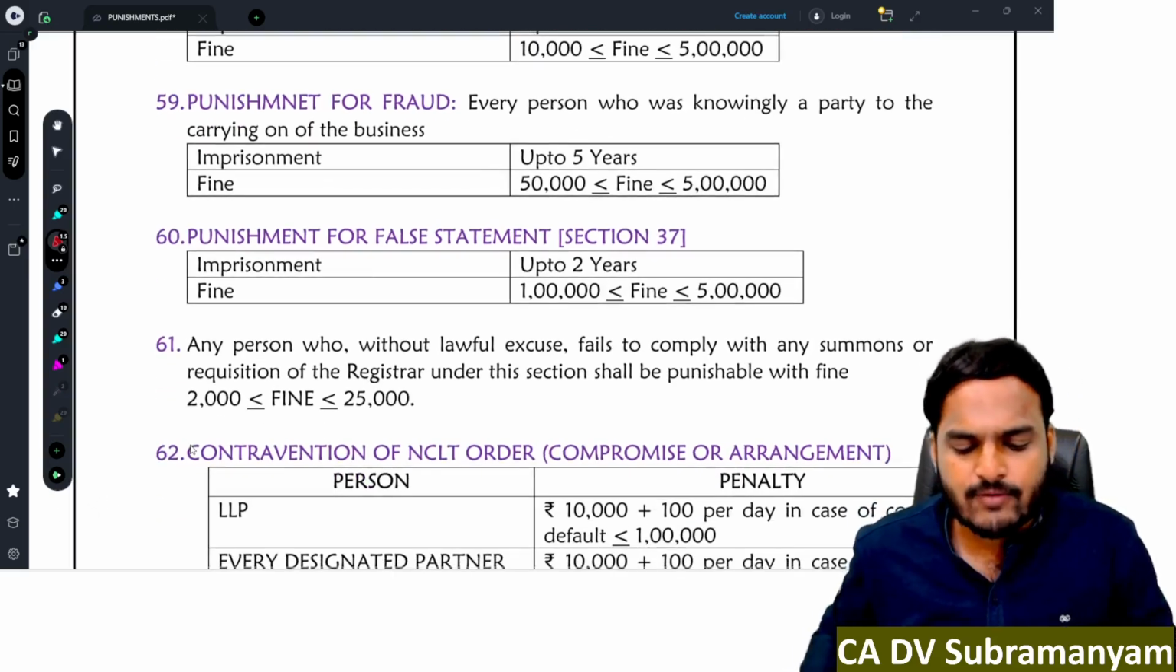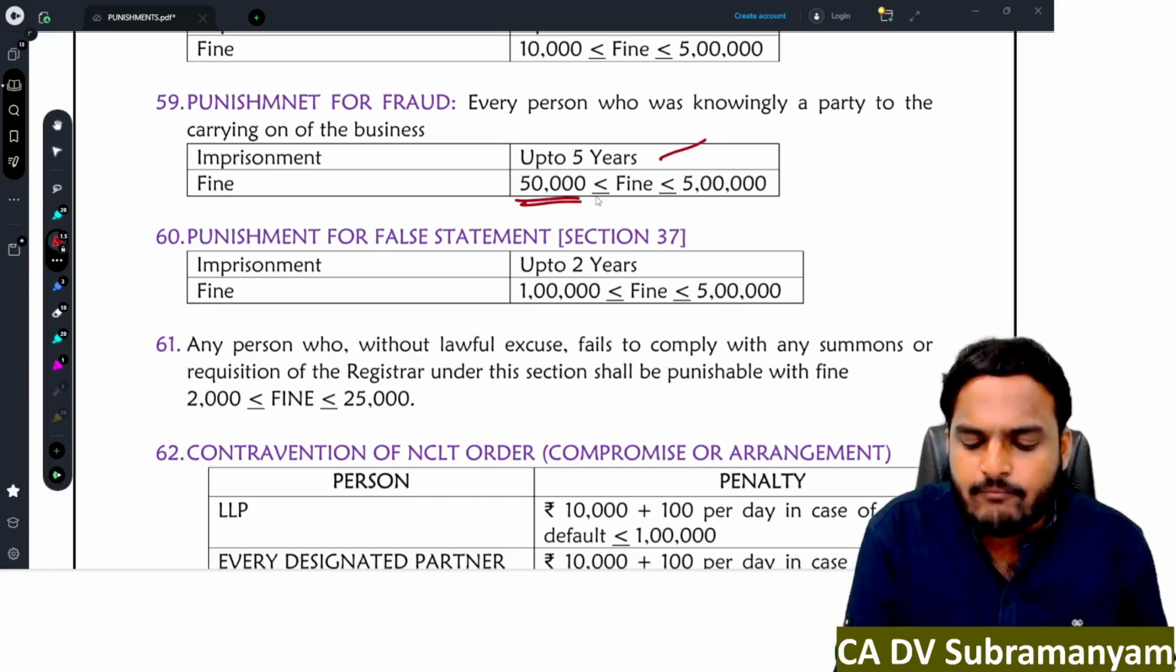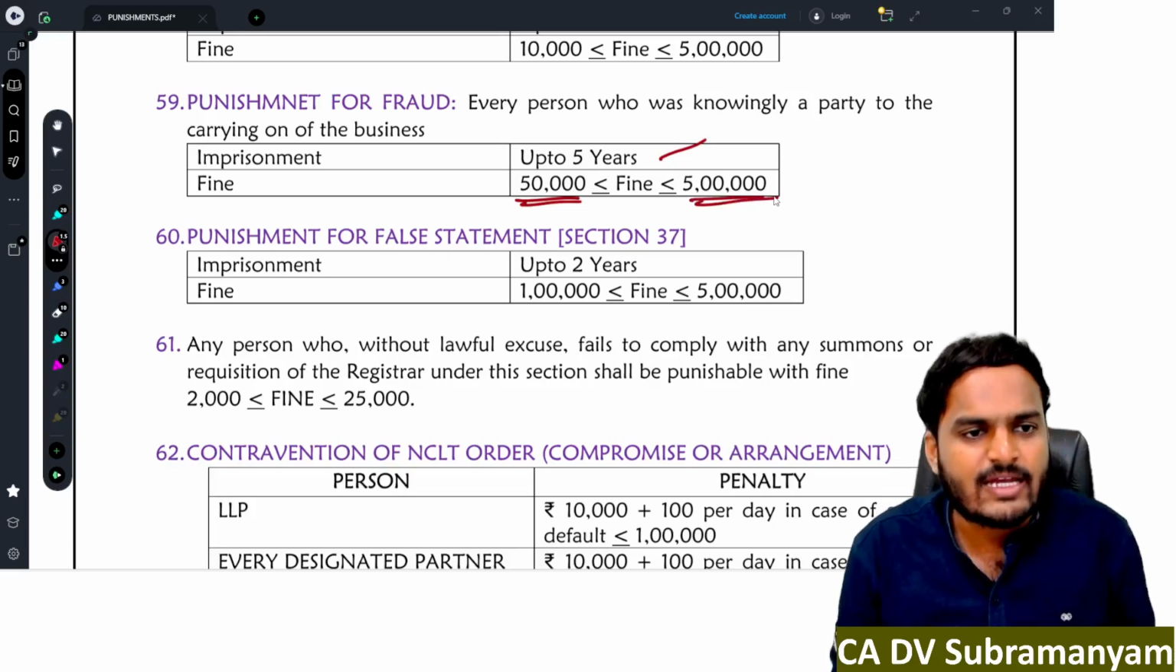Next one, punishment for fraud. Imprisonment up to 5 years and fine minimum 50,000 rupees, maximum 5 lakh rupees.